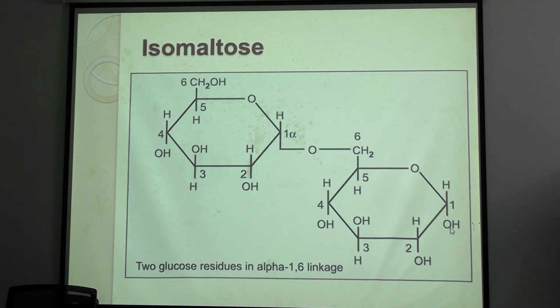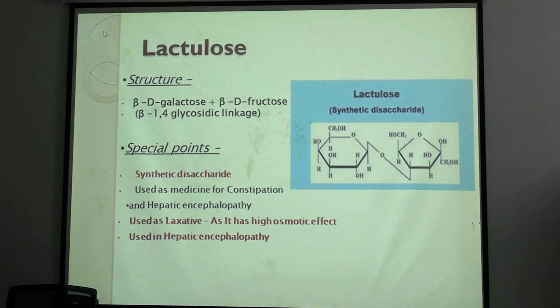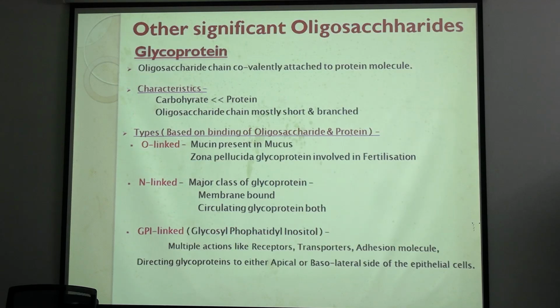This is also reducing sugar. Lactulose, I told you, it is a synthetic disaccharide. It is galactose and fructose beta bond. Okay, our body cannot digest beta bonds. Beta glycosidic bonds are not digested in our body except lactose. That is also in our small intestine. Okay, in the blood there is no beta enzymes, beta link breakage enzyme.